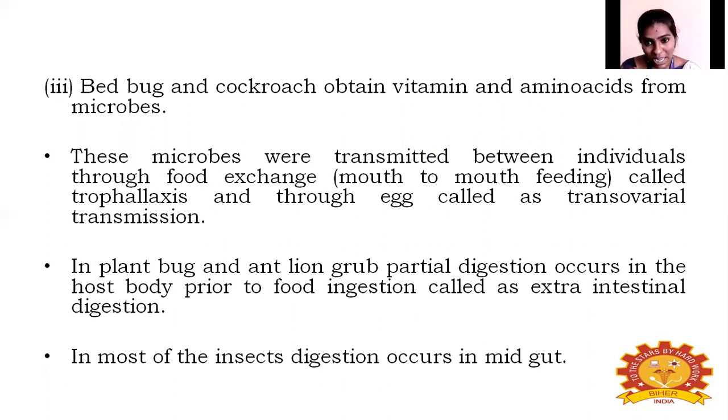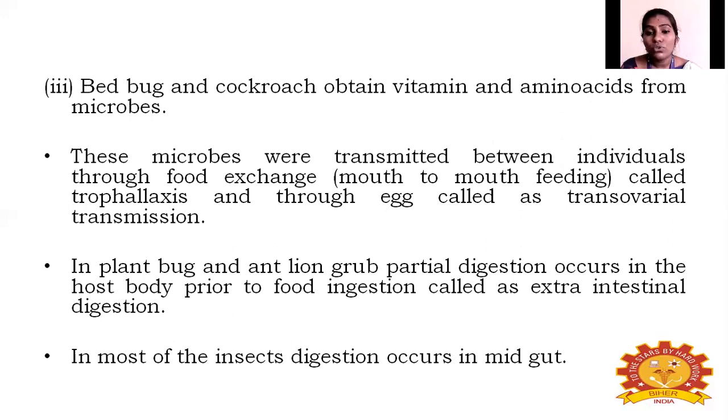These microbes are transmitted between individuals. So how are these microbes transmitted to insects? Between individuals during their food exchange, which means mouth to mouth feeding. This kind of mouth to mouth feeding is called trophallaxis.